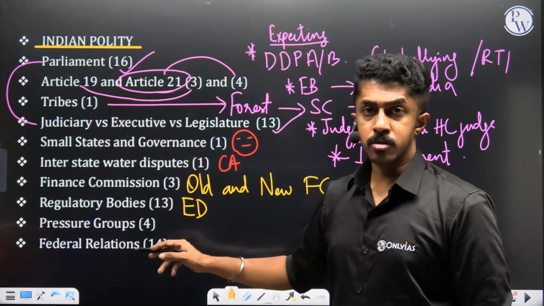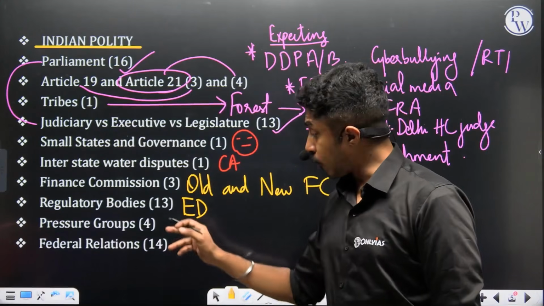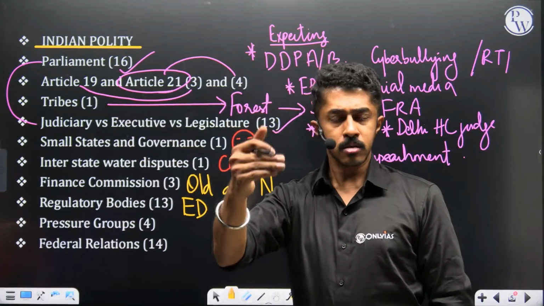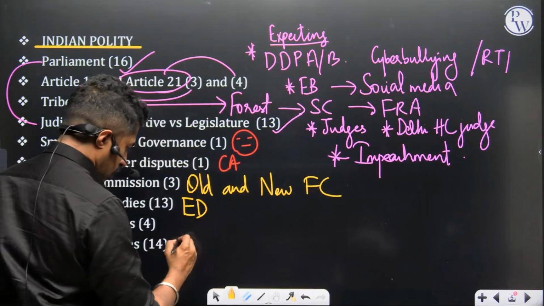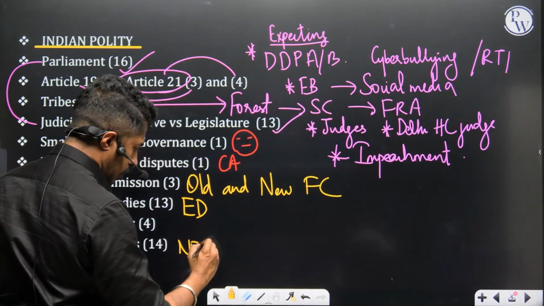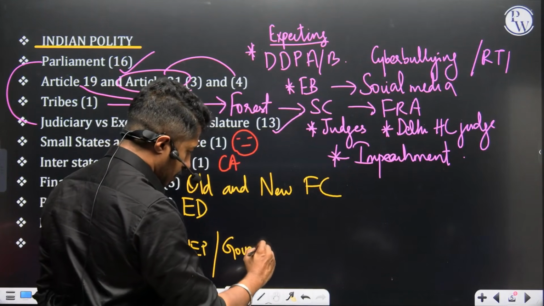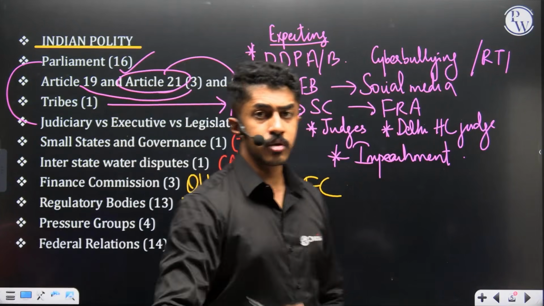Pressure groups, that is agricultural pressure groups, industrial pressure groups, all of that. 4 questions, whether you will have to do it. Federal relations, that is the state and the center. Definitely we know the whole controversy surrounding the new education policy, the relationship between governor and chief minister, all of these were in news.